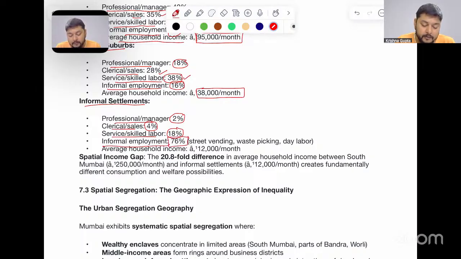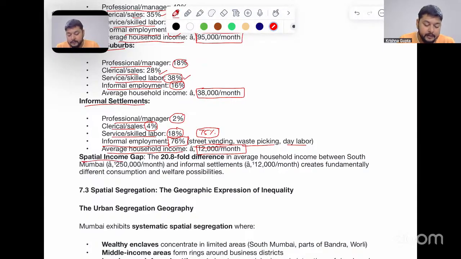That is almost 75% of the total people involved in informal employment, that is street vending, waste picking, or day labor. So the average household income here is just 12,000 rupees a month for a person, which is so low in this informal settlement.